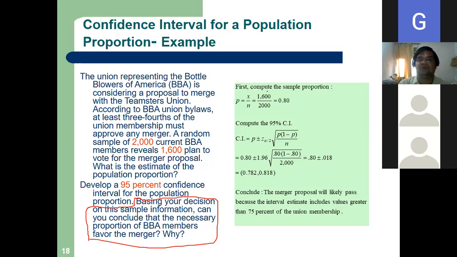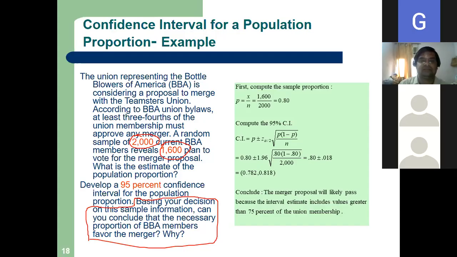So first compute the sample proportion. Sample proportion is given by small p, that is x by n.